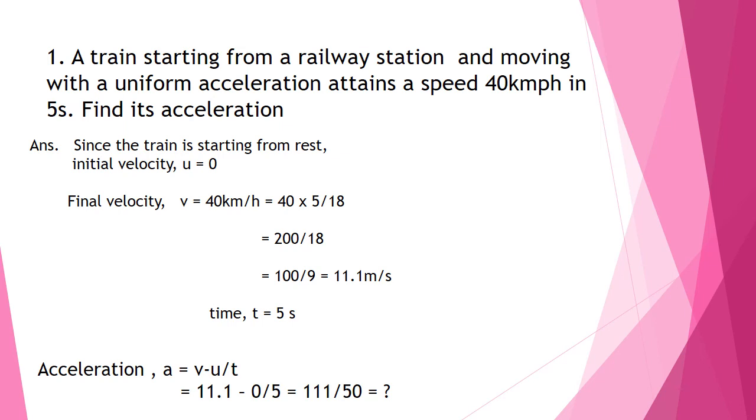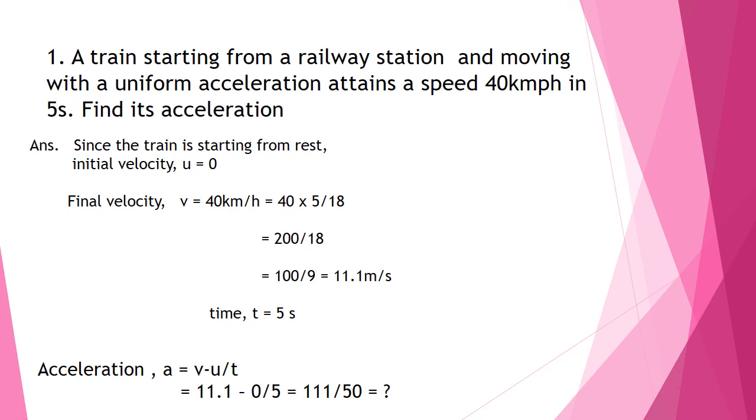And it has a speed. Speed means it's given in the form of velocity. Usually speed and velocity we use in the same meaning, only there's a slight variation. You know what's the variation? So the velocity or the speed given here is 40 km per hour in 5 seconds. So here the train is starting from rest. So when an object starts from rest, does it have an initial velocity? No. So the letter that we use for initial velocity is u. So u is taken as 0 since it is starting from rest.